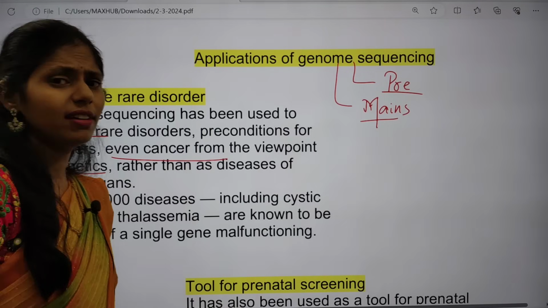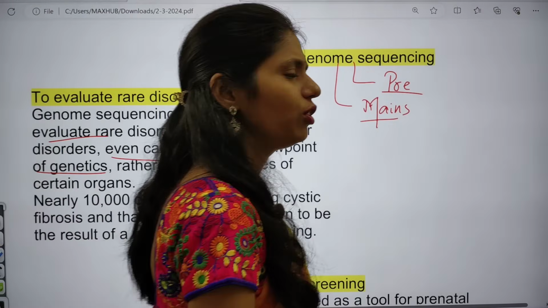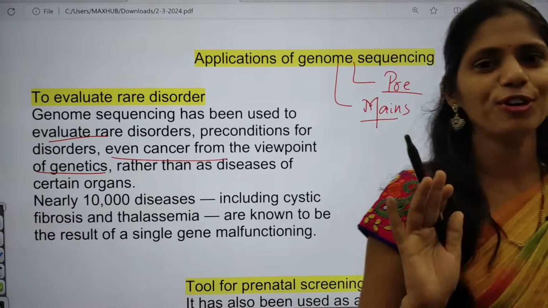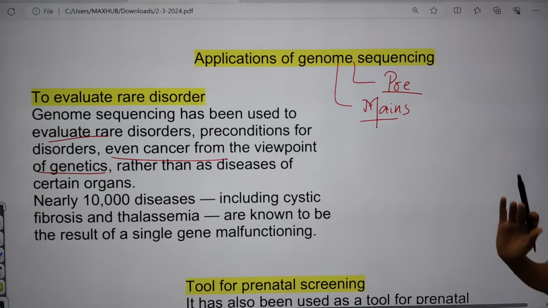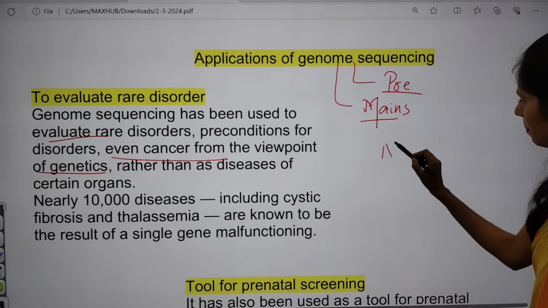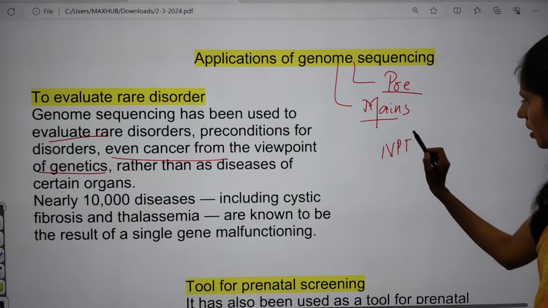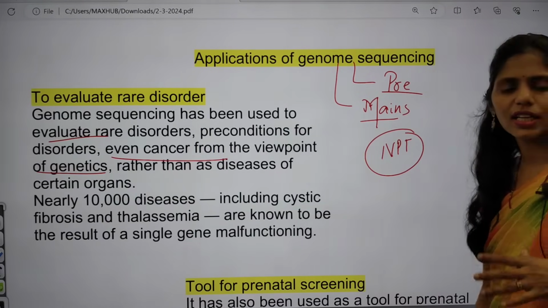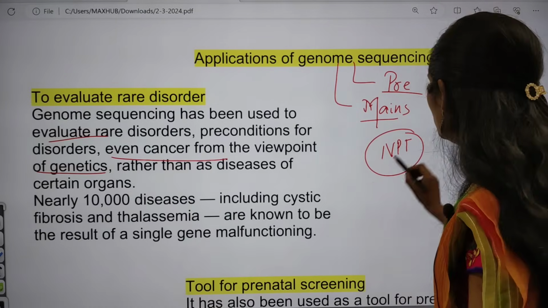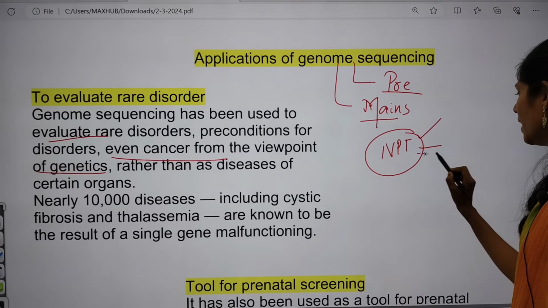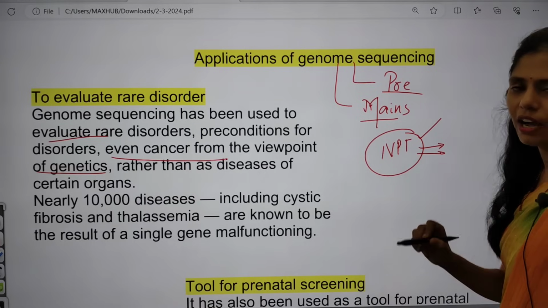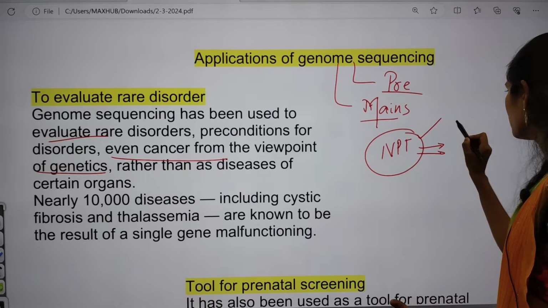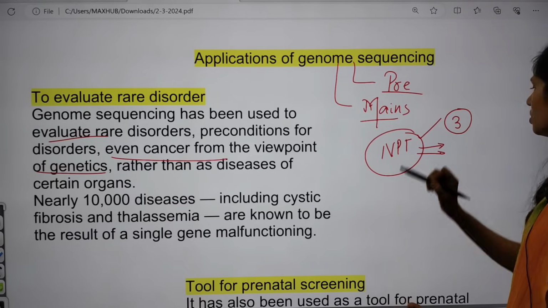So do you know this development? Many of you might not know because many of you are unmarried. If you are married, then you will know about this NIPT test, the prenatal genetic evaluation test. This test will be advised by your gynecologist after you become pregnant, by the end of the first trimester, the first 3 months.